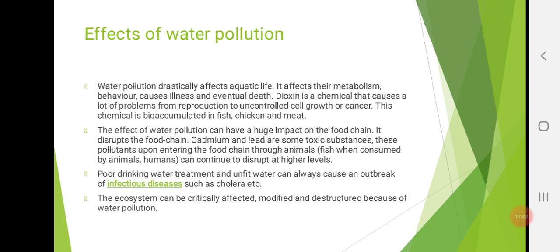The effect of water pollution can have a huge impact on the food chain. It disrupts the food chain. Cadmium and lead are some toxic substances. These pollutants, upon entering the food chain through animals, can continue to disrupt at higher levels. Poor drinking water treatment and unfit water can always cause an outbreak of infectious diseases such as cholera. The ecosystem can be critically affected, modified, and destroyed because of water pollution.